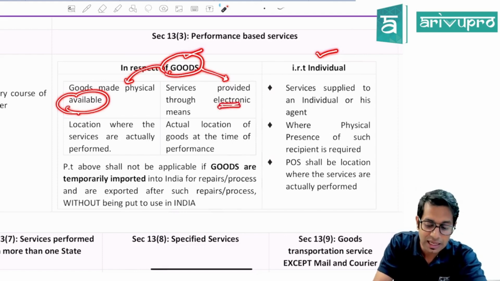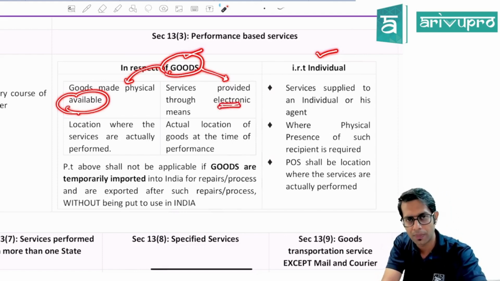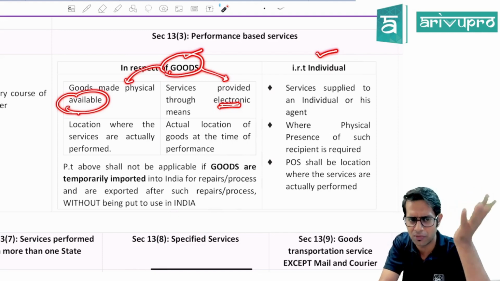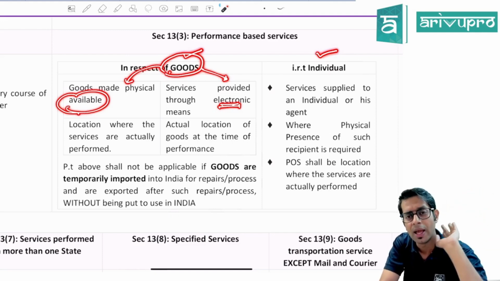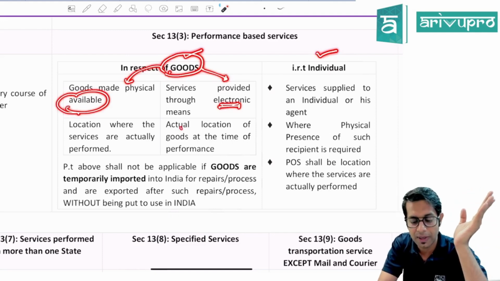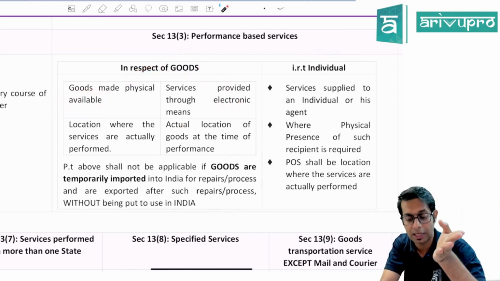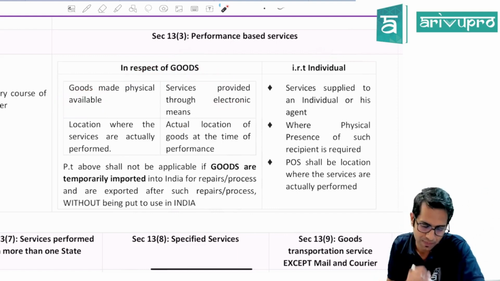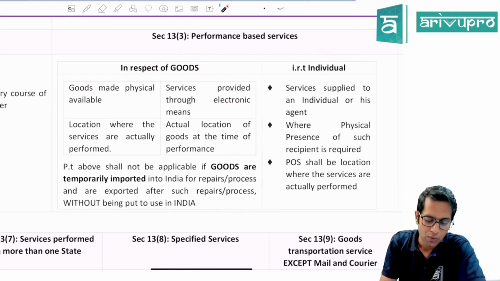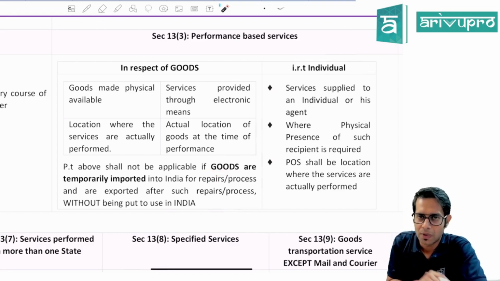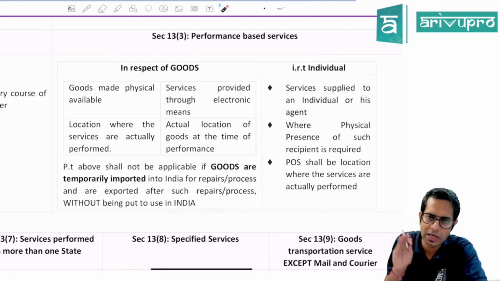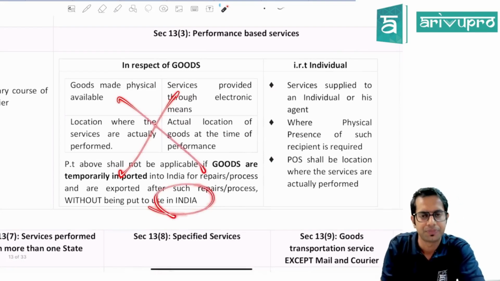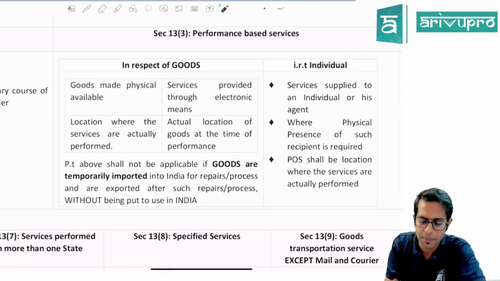If the services are given through electronic mode, online, means services are given with respect to goods, then the place of supply in such cases will be the actual location of the goods at the time of performance of the service. Now, sir, what if the goods are imported into India on temporary basis for the purpose of repairs, and then after doing those repairs, it is re-exported? In such cases, this provision shall not apply. You will have to apply the general rule. What is the general rule relating to place of supply? It is the location of service recipient.